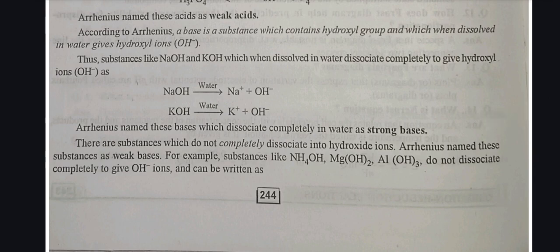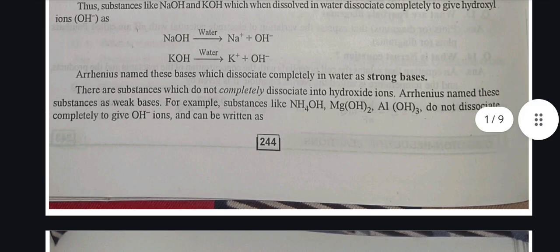According to Arrhenius, a base is a substance which contains a hydroxy group and when dissolved in water gives hydroxyl ion OH-. Substances like NaOH and KOH, which when dissolved in water dissociate completely to give hydroxyl ions, as NaOH gives Na+ plus OH- in water, and KOH gives K+ plus OH- in water. Arrhenius named these bases, which dissociate completely in water, strong bases. The substances which do not completely dissociate into hydroxide ions, Arrhenius named weak bases.